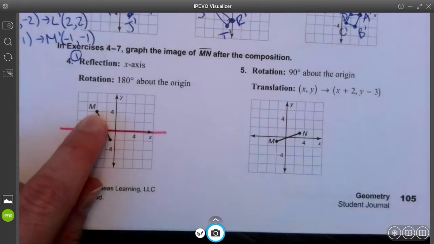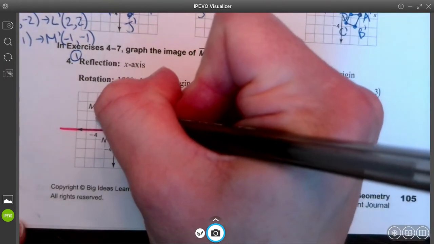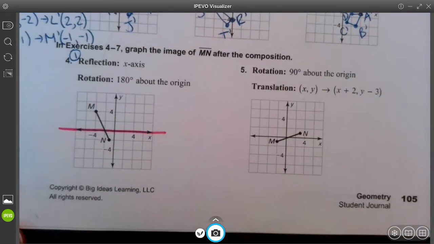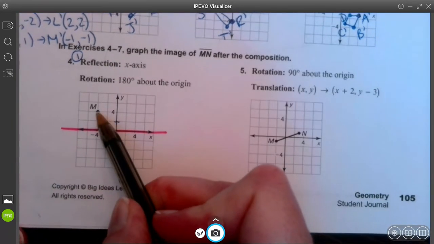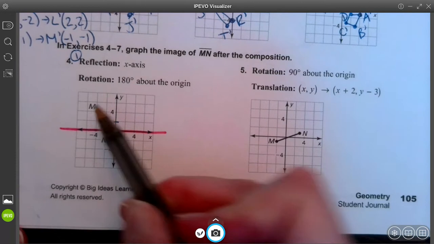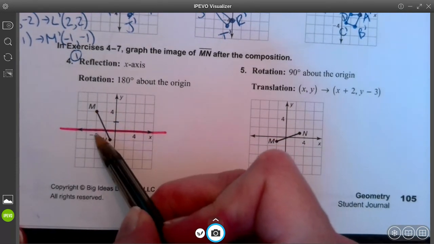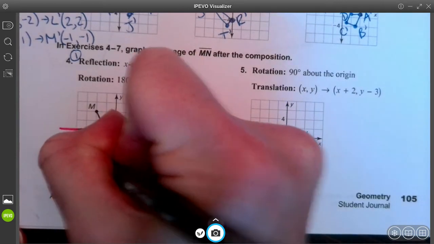So if I'm going to reflect point M over the x-axis, M is, remember these graphs count by 2, so just keep that in mind. Point M is 4 units above the x-axis. So after I reflect it, M prime will be 4 units below the x-axis.